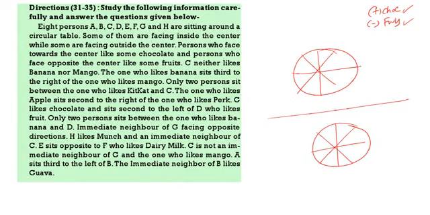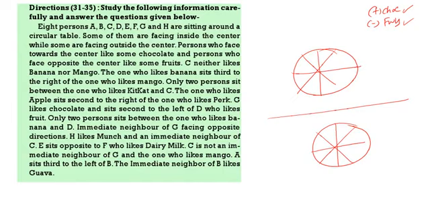Then E sits opposite to F, who is liking dairy milk. So E is sitting opposite to F. So here E, here F. F is liking dairy milk. Now here E and F will not come. E sits opposite to F. Here if you write E, here F, but F is already Kit Kat. So the second one is completely wrong.